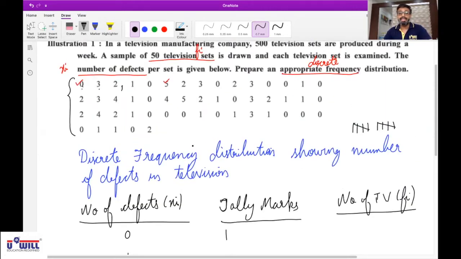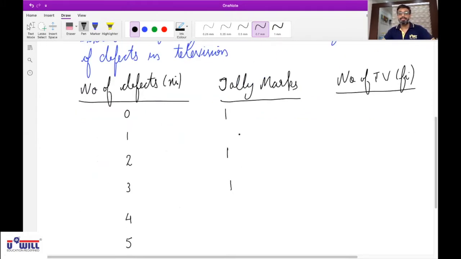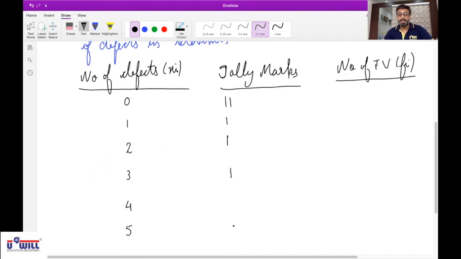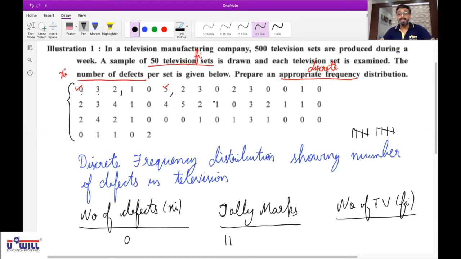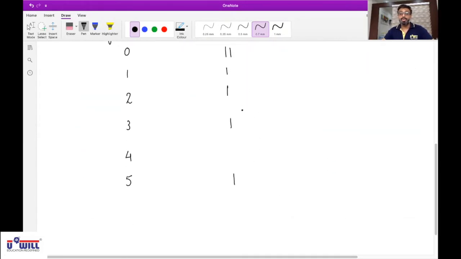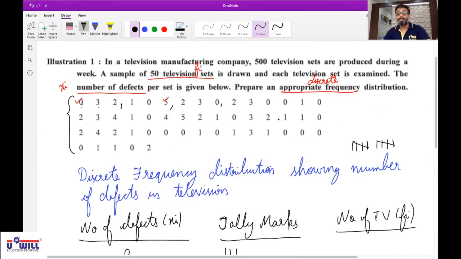Tell me the next 3 values. 1, 0 and 5. So against 1 a tally mark, against 0 a tally mark, against 5 a tally mark. Got it? Then read the next 3. 2, 3, 0. Against 2 a tally mark, against 3 a tally mark, against 0 a tally mark. Able to follow? Yes, sir.